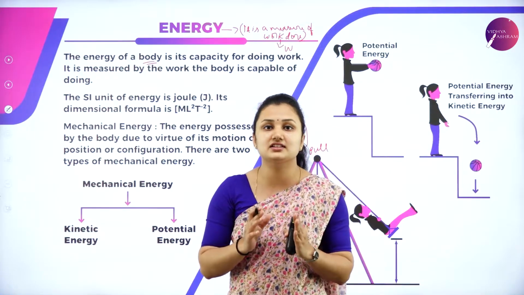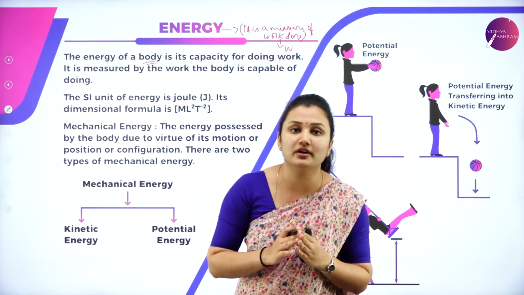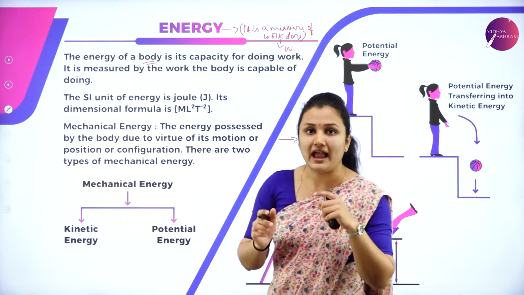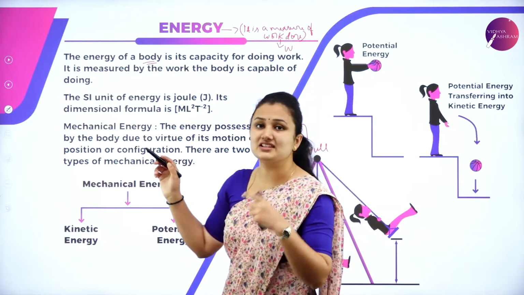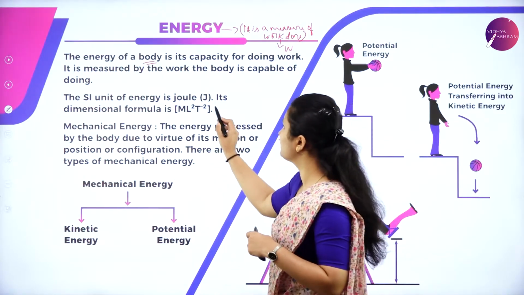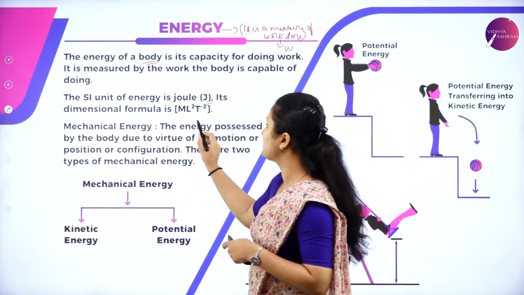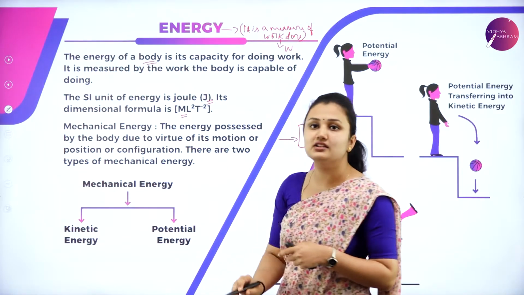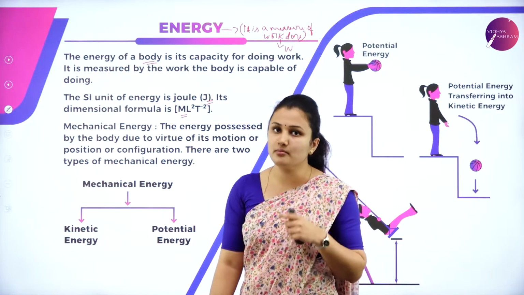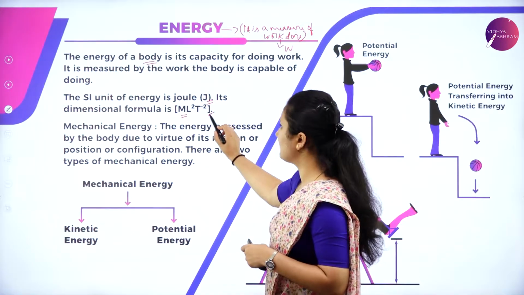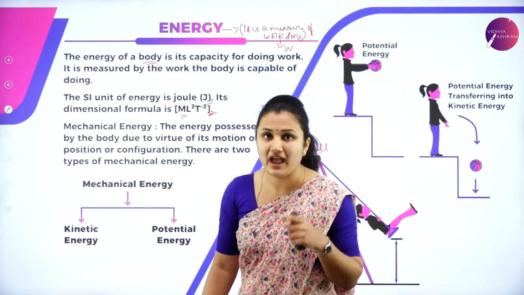The capacity or ability of the body to do work is called energy, and energy, similar to work, is measured in terms of joule, and the dimensional formula of energy is the same as that of work. It is ML to the power 2 T to the power minus 2. So this is the dimensional formula and SI unit of energy.